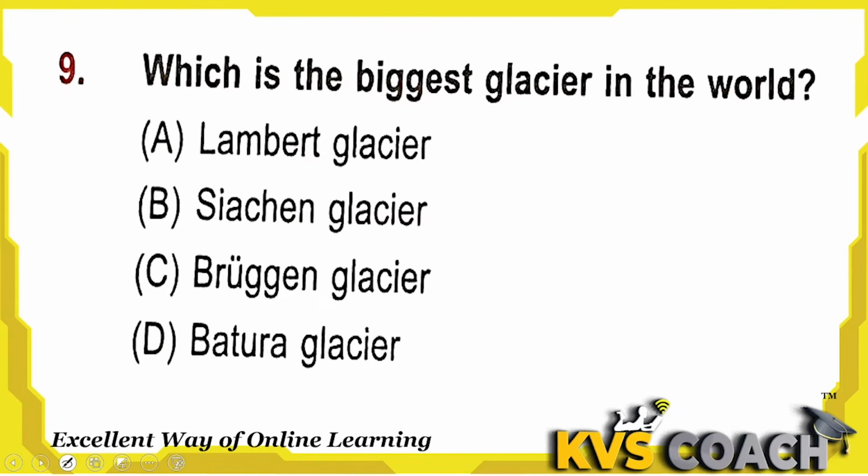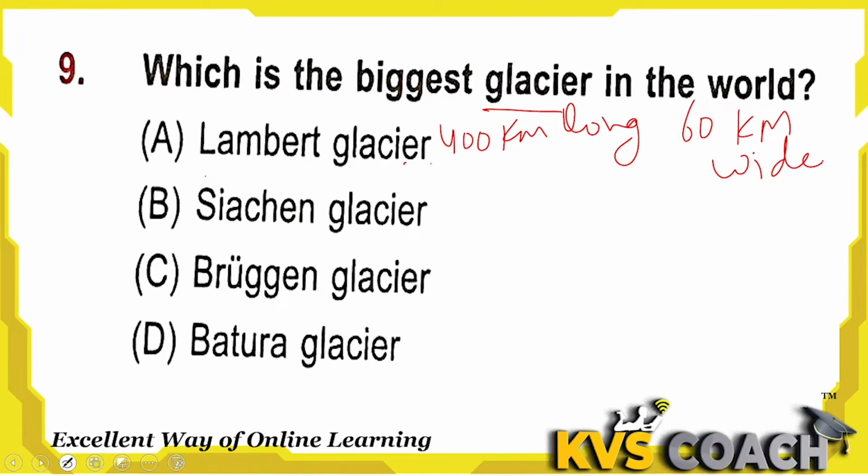Next, which is the biggest glacier in the world? Lambert Glacier is the biggest glacier in the world. It is 400 km long and 60 km wide. This is the largest glacier in the world. Siachen Glacier is the world's highest glacier. At the highest peak, this glacier is present. So we call it the world's highest glacier.